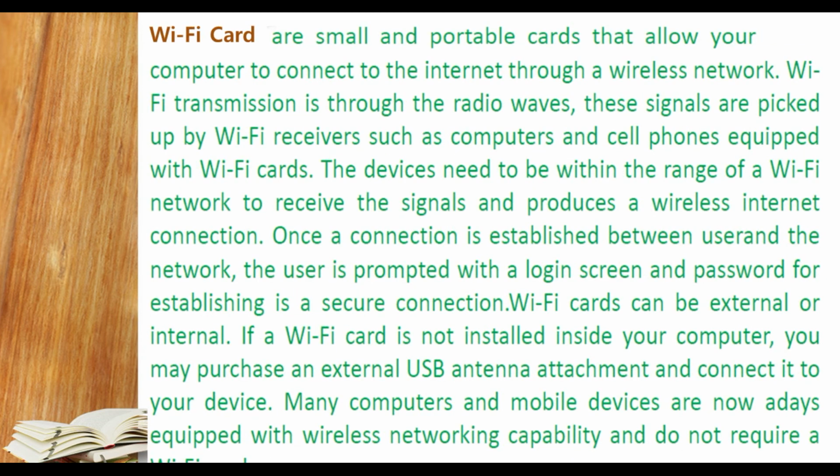Now we are going to understand the Wi-Fi card. It is a small and portable card that allows your computer to connect with the internet through a wireless network. Wi-Fi means wireless fidelity. Wi-Fi transmission is through radio waves, so underline this one, student, Wi-Fi uses radio waves. These signals are picked up by Wi-Fi receivers such as computers and cell phones equipped with a Wi-Fi card, and the device needs to be within the range of the Wi-Fi network to receive the signal.